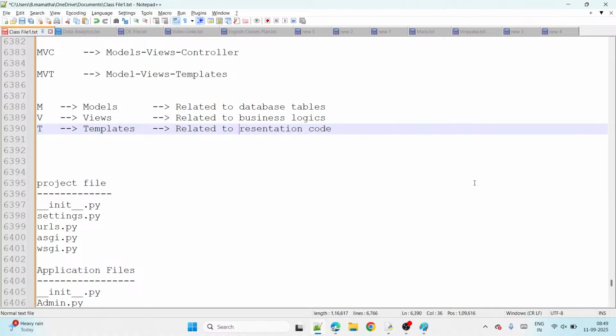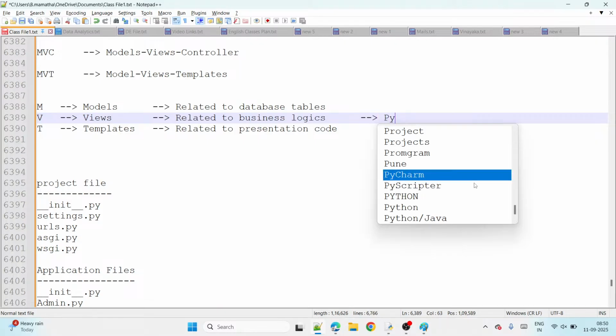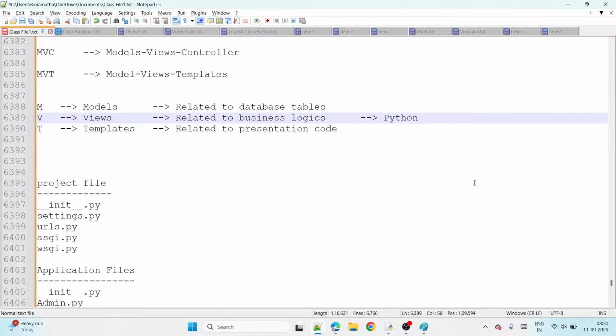All right, presentation code like this. Now see, here are three files: models, views, templates. This business code, this views, we use purely Python language, guys. Python code. And here, this is called ORM code, guys.